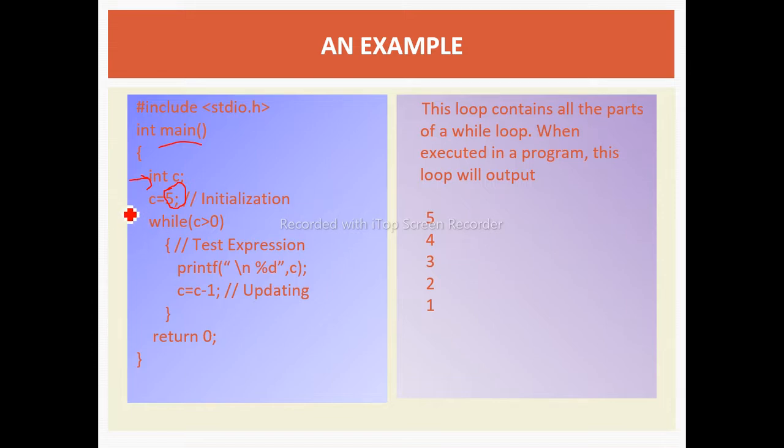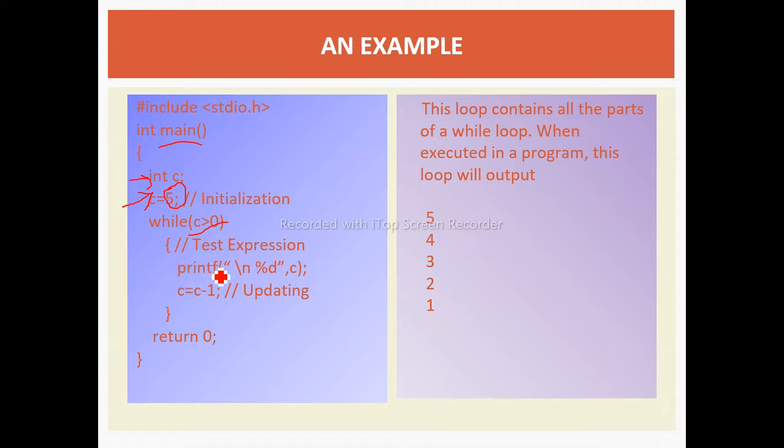After that we have initialized its value to 5. If we want to display the numbers in a decrement manner, here we are checking the condition c is greater than 0. That means as long as c is not 0, we need to execute this block of statements.